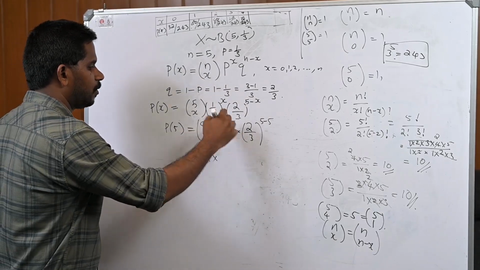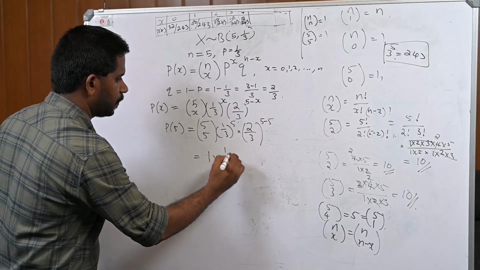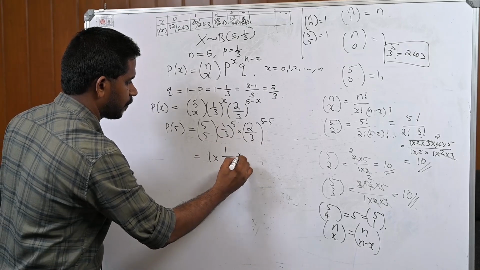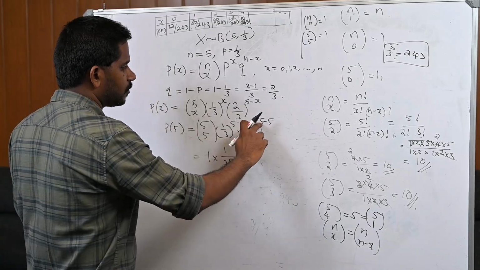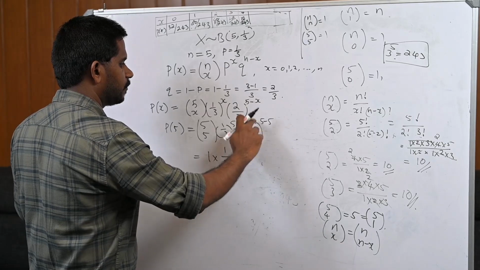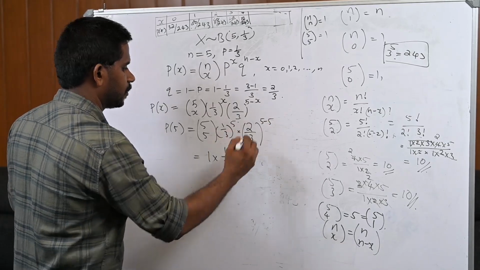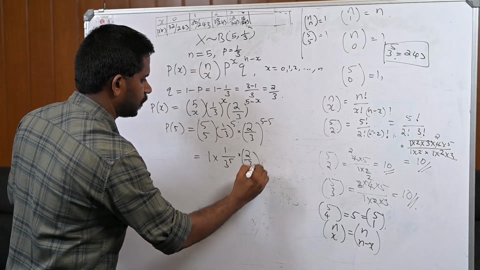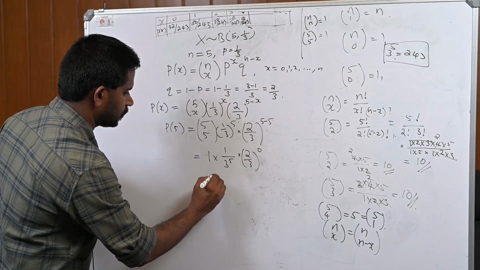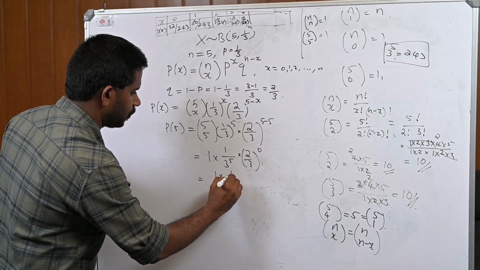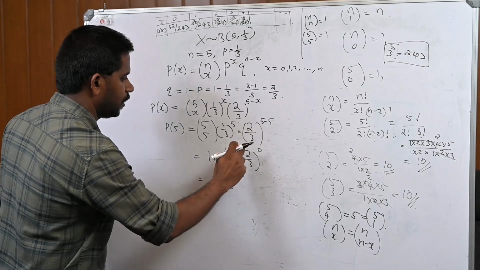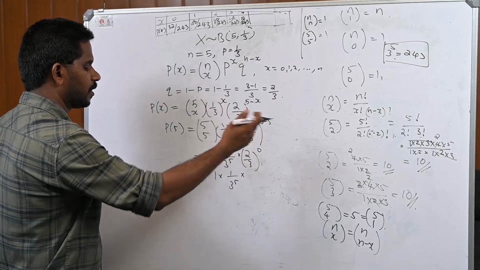Then 1 by 3 whole raised to 5 is 1 raised to 5 is 1, and 3 raised to 5. Then 2 by 3 raised to, what is 5 minus 5? 5 minus 5 is 0. So 2 by 3 whole raised to 0. What is 2 by 3 whole raised to 0?